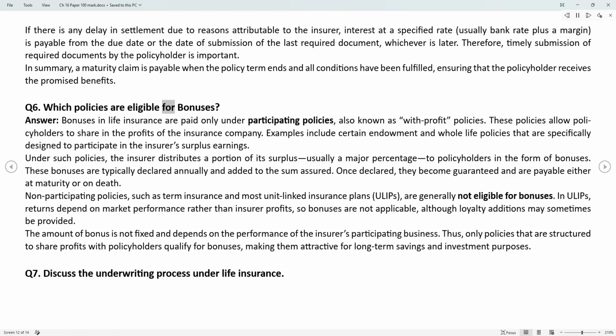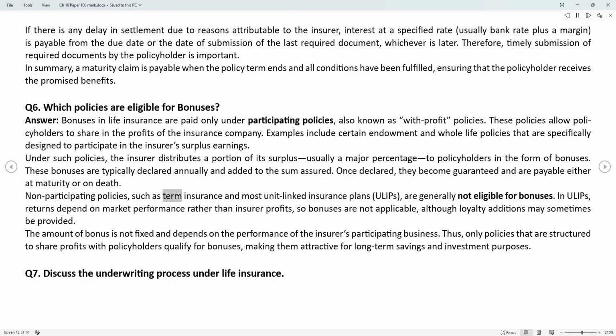Q6. Which policies are eligible for bonuses? Answer. Bonuses in life insurance are paid only under participating policies, also known as with-profit policies. These policies allow policyholders to share in the profits of the insurance company. Examples include certain endowment and whole life policies that are specifically designed to participate in the insurer's surplus earnings. Under such policies, the insurer distributes a portion of its surplus, usually a major percentage, to policyholders in the form of bonuses. These bonuses are typically declared annually and added to the sum assured. Once declared, they become guaranteed and are payable either at maturity or on death.